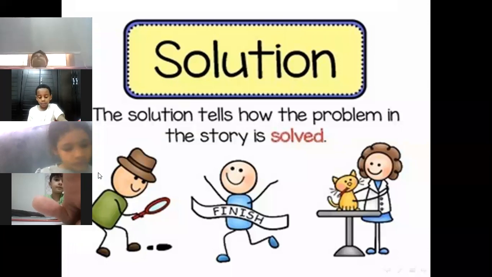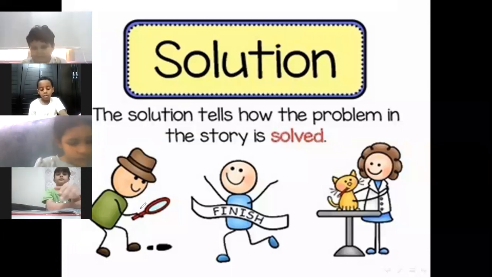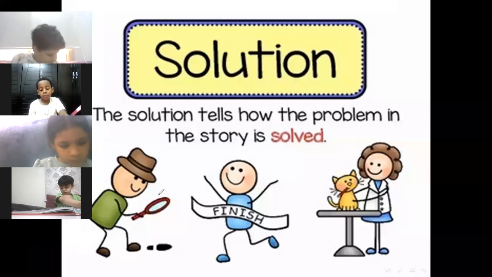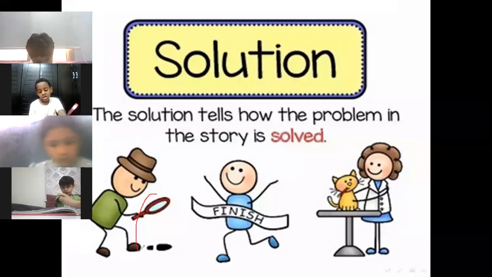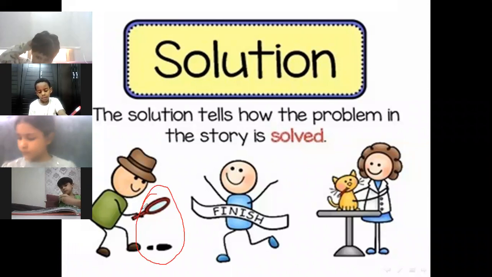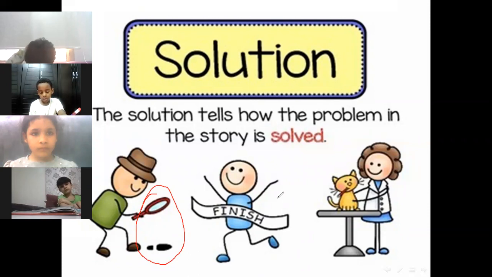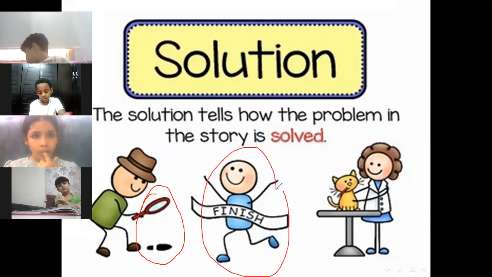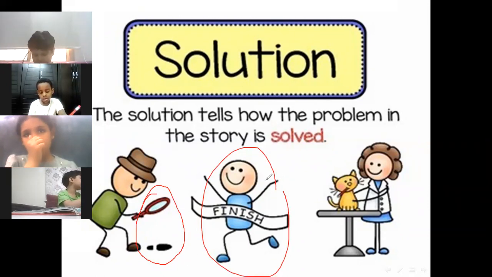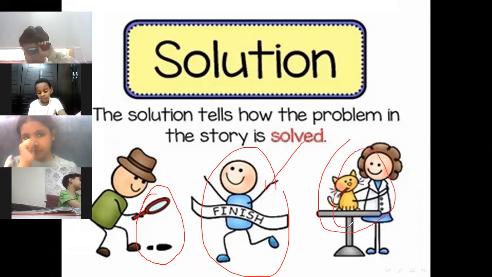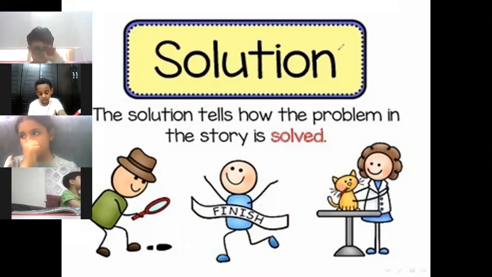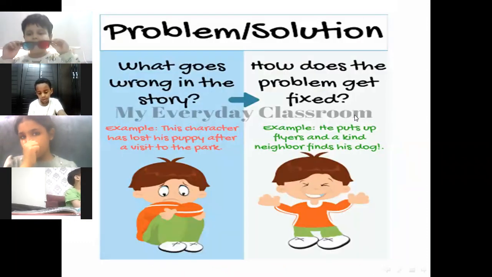For example, if we lost something or someone took our things, we need to follow him to know who this person is. Okay, for example, if we have a race and the problem was we are worried about winning the race or not winning, the solution is to practice and to win the race. If the cat is sick, we need to take it to the vet or the veterinarian.